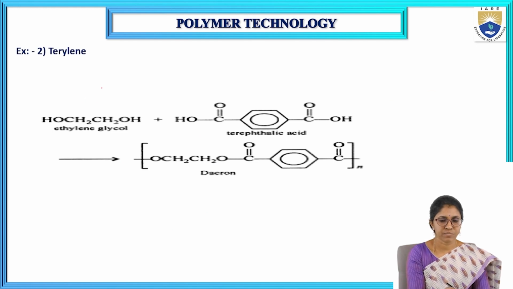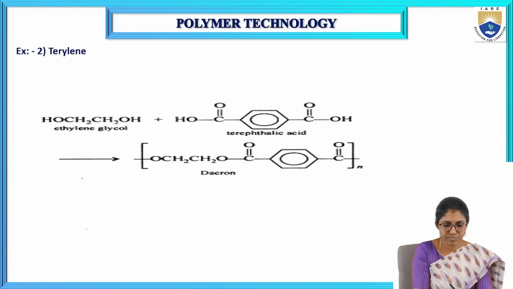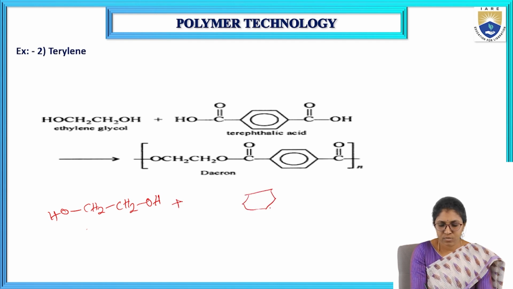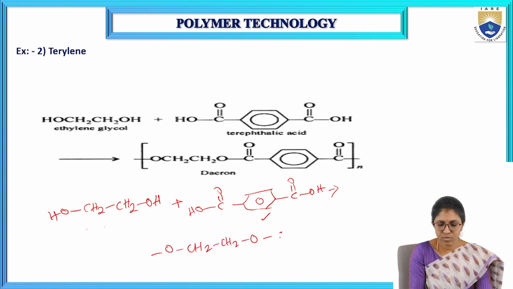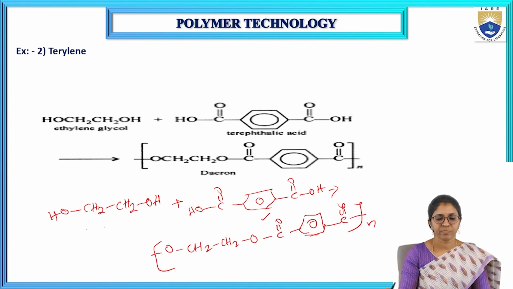Another example is Terylene. Here ethylene glycol has 2 OH groups, and it reacts with terephthalic acid, which is benzene with 2 carboxylic acids at the para position. These combine with each other and form the repeating unit O CH2 O C=O. So this is the structure of Terylene.